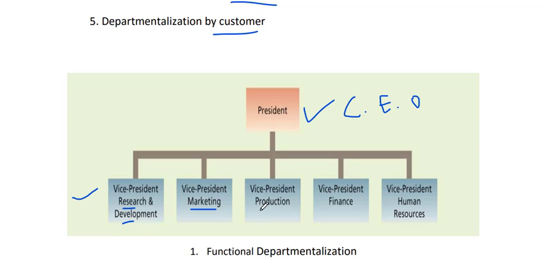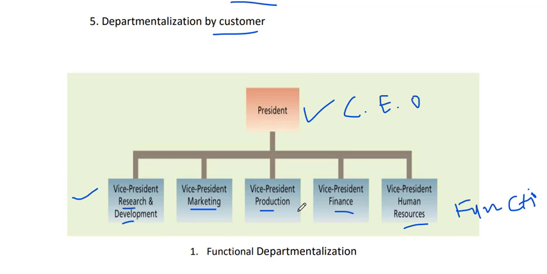Okay, president of production, vice president of finance, vice president of human resources. This is a function. Okay, we already know function means it's work. Finance is one type of function, production. So we have a group of people based on their function, which work should they carry out.